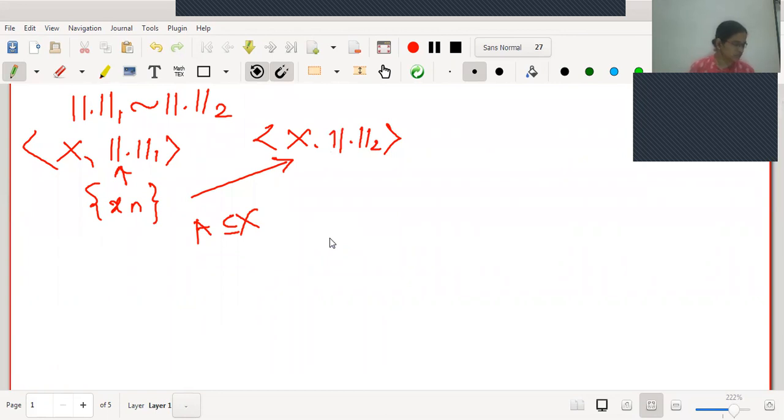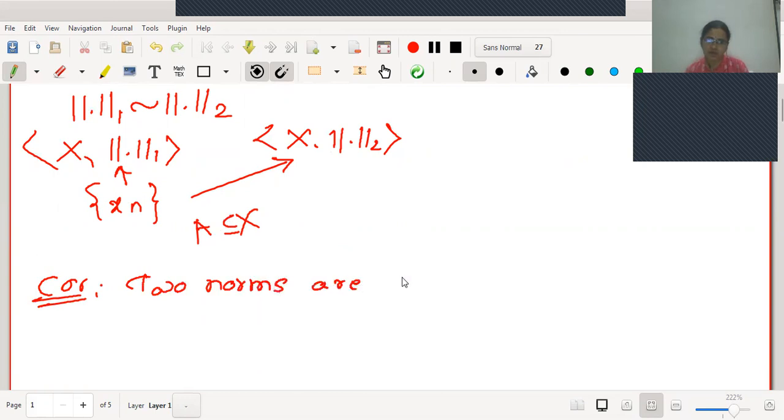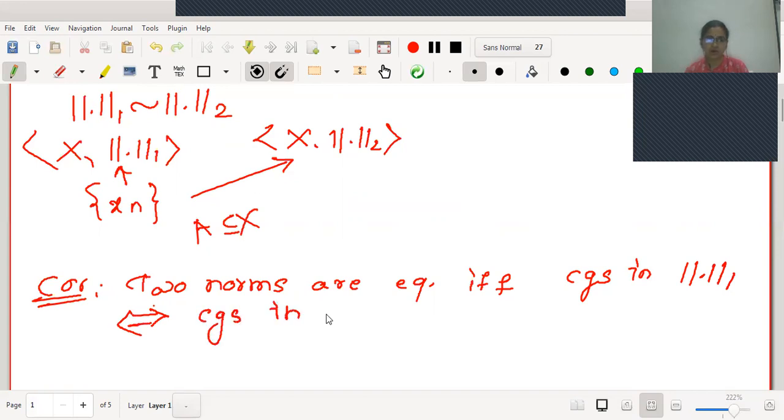Now in today's lecture, we will go for an example. Before the example, we will write one important corollary which we have seen. The corollary says that two norms are equivalent if and only if convergence in norm 1 implies and is implied by convergence in norm 2.